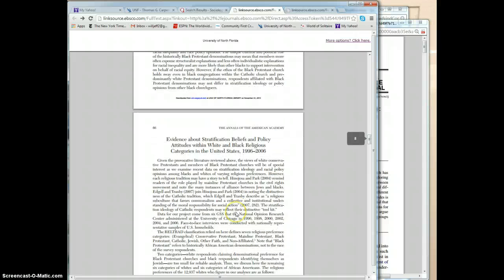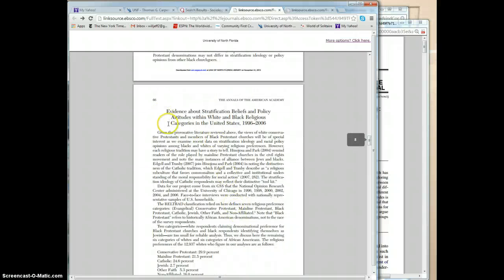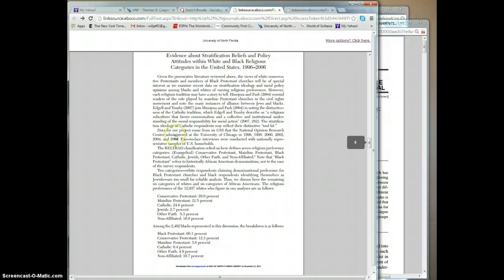All right. So this is where we start talking about what did they do, and what they did is really what's important for you to understand for your literature review. So this is basically setting the stage for what they are going to do. Given the provocative literature, they wanted to get a better handle on how blacks feel about things.